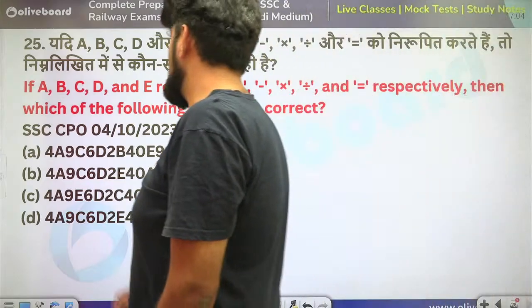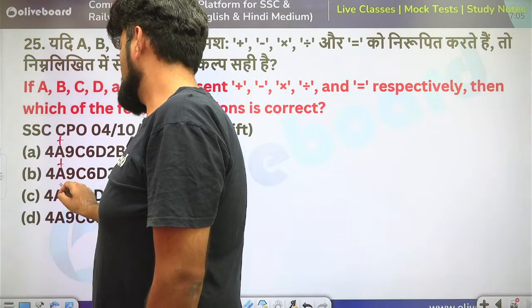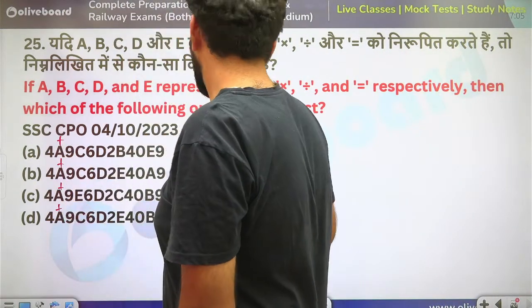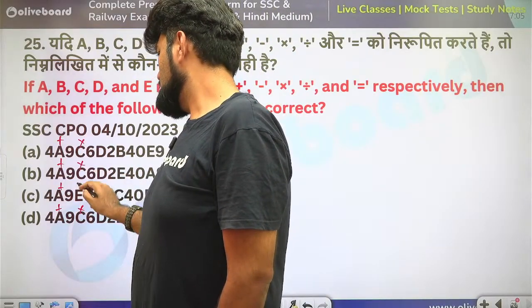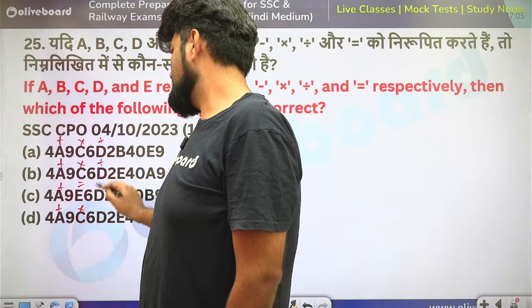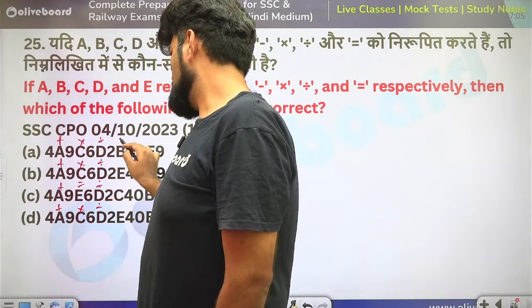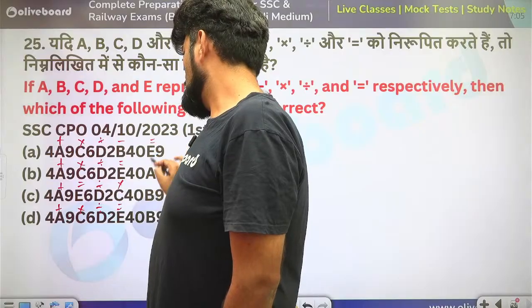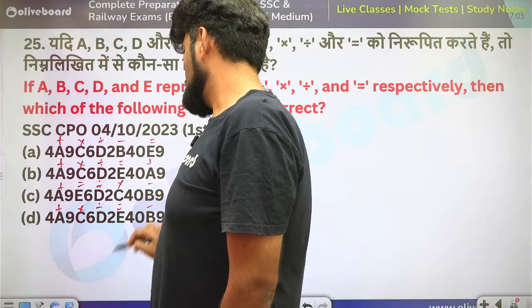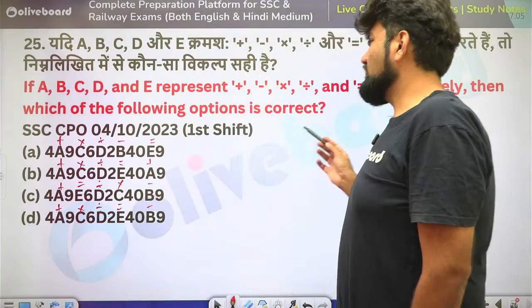So A is plus, B is minus, C is into, D is divide, E is equal to. Now verify which of the following options is correct.